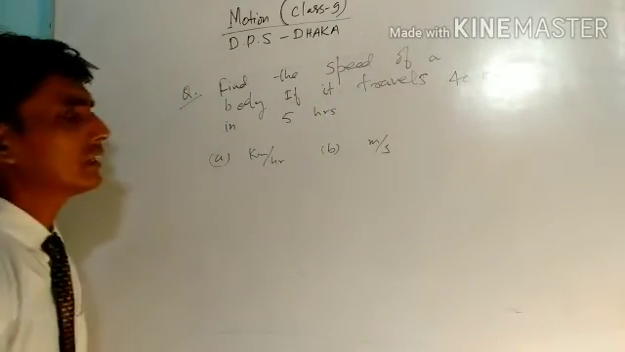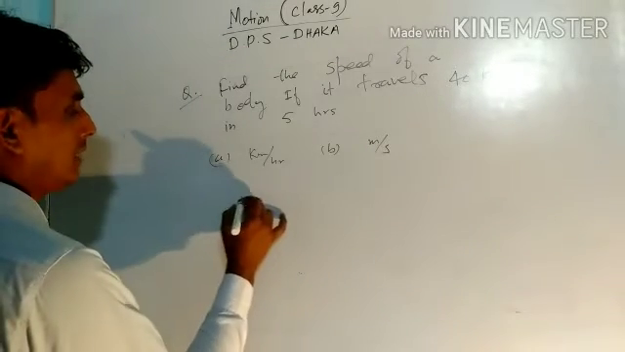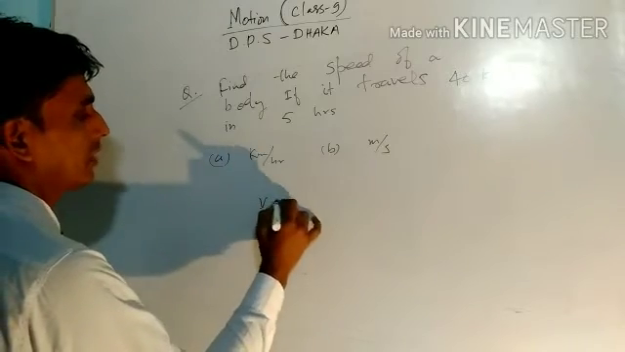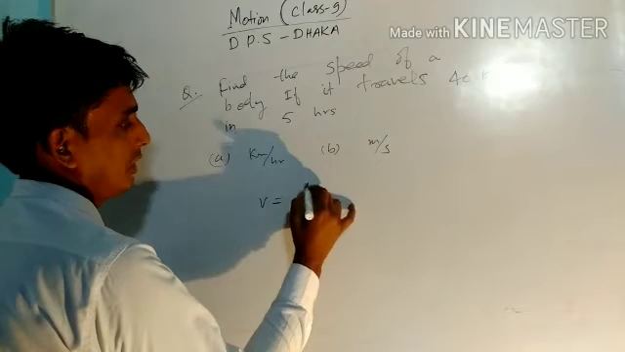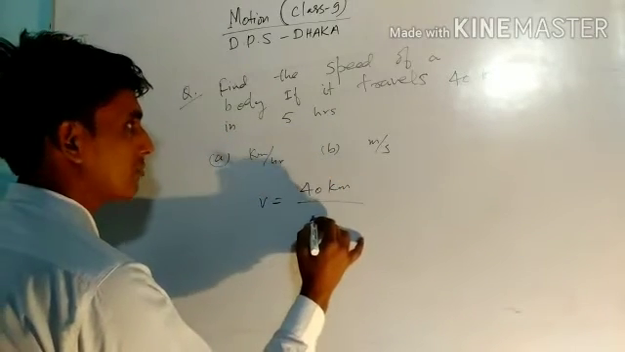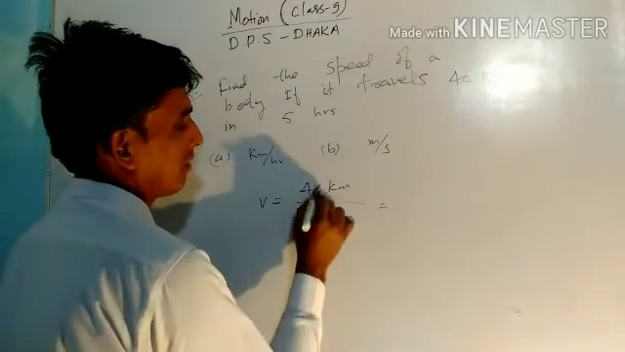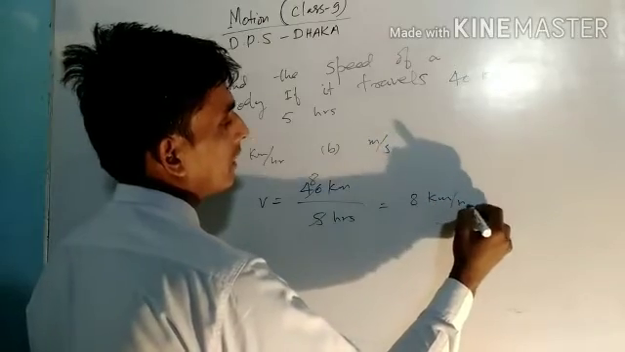So you have to convert kilometer per hour into meter per second. First of all, the speed v is equal to distance upon time. The distance is 40 kilometer and the time is 5 hours. So you will get 40 upon 5, that is 8 kilometer per hour.